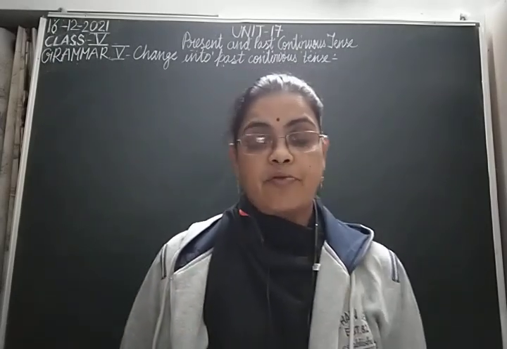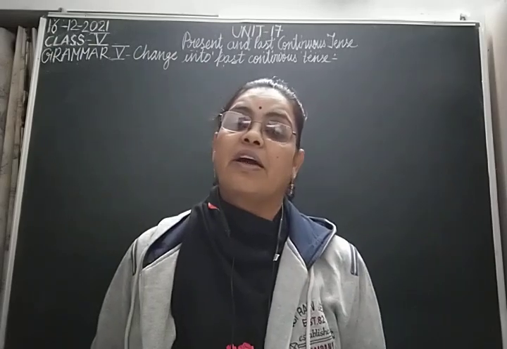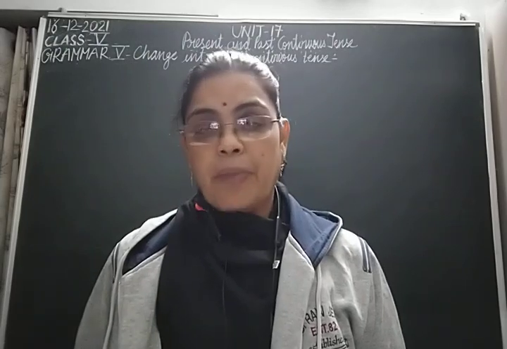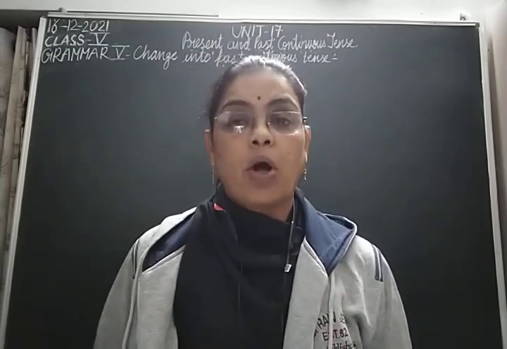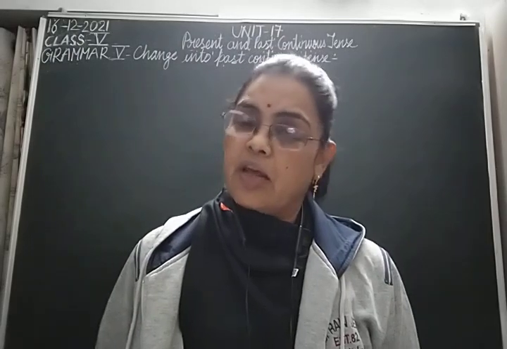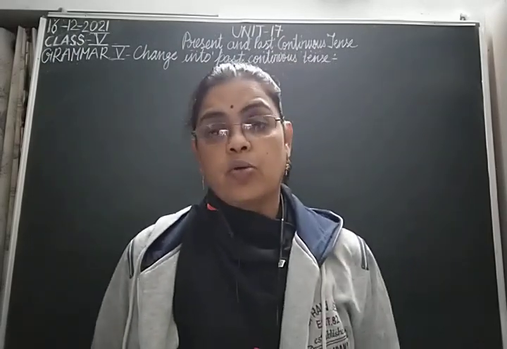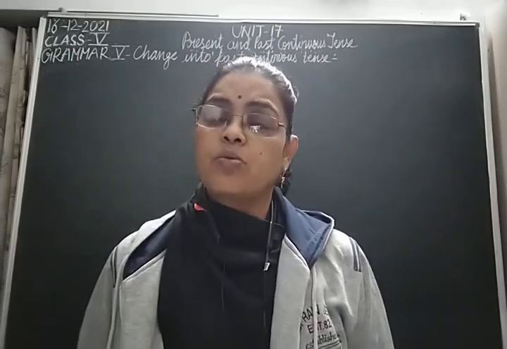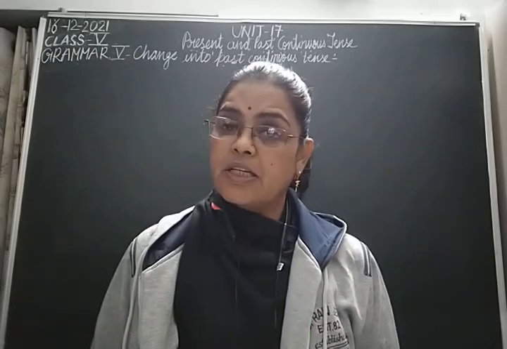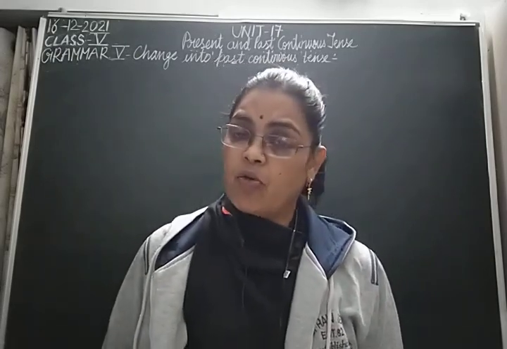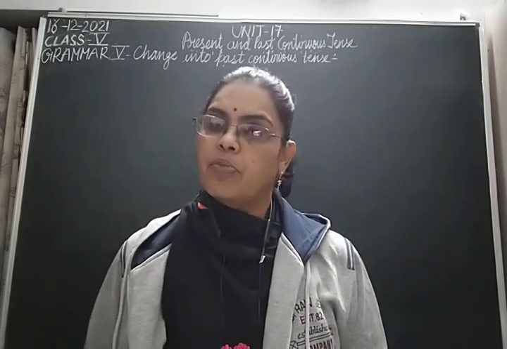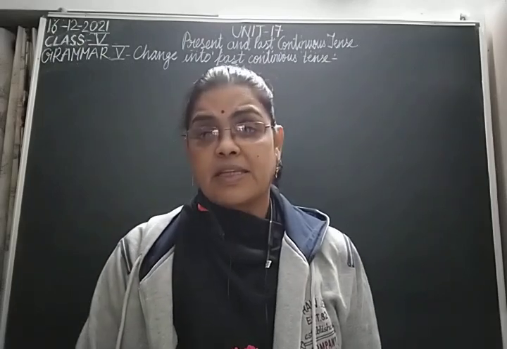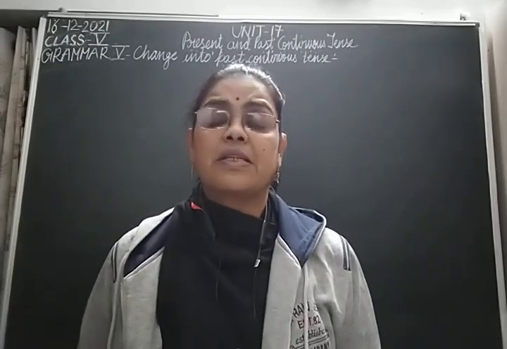Now children, first of all, before I continue with exercise 5, let's revise the formula for past continuous tense. In the past continuous tense, you need to write was or were as per the subject. If your subject is singular, you'll use was plus the ing form of the verb. And if your subject is plural, you'll use were plus the ing form of the verb. So as per the subject, you'll use the helping verb was or were and the ing form of the verb. This is the formula of past continuous tense. And in exercise 5, we need to change the sentences into past continuous tense.